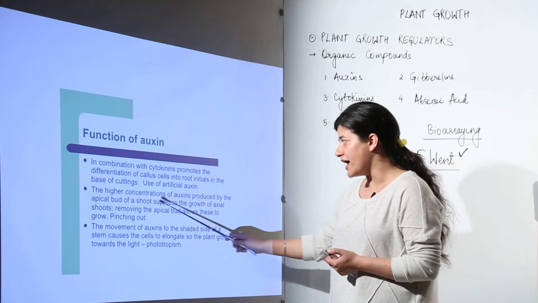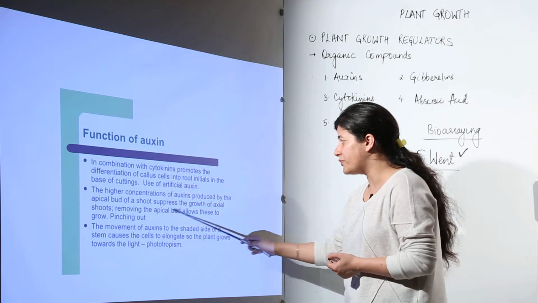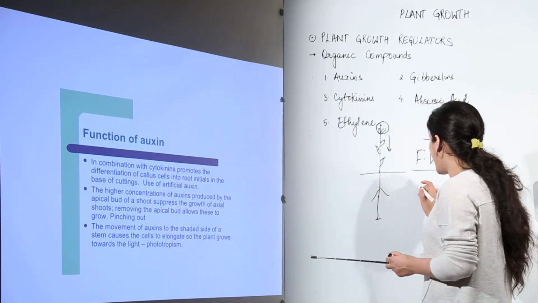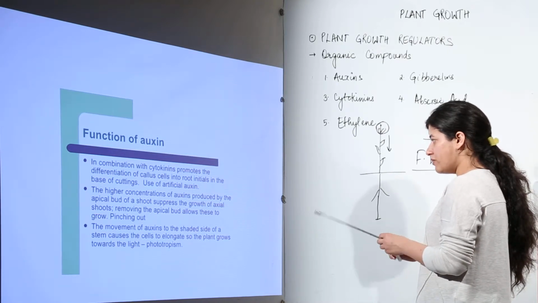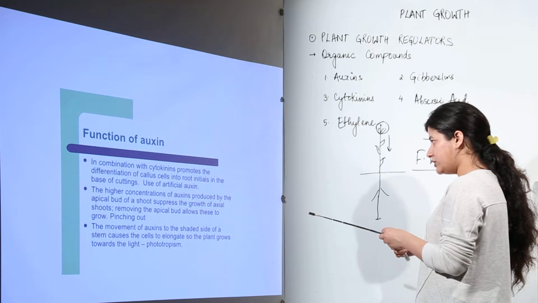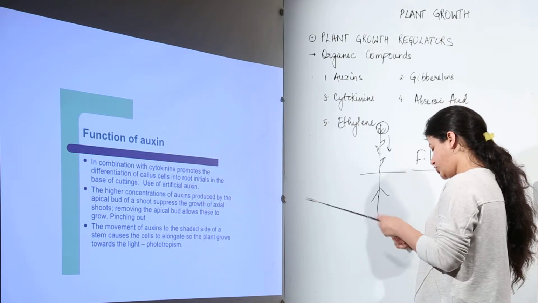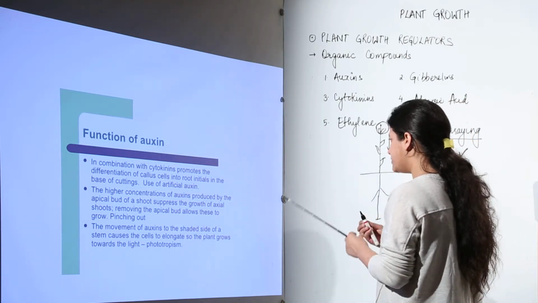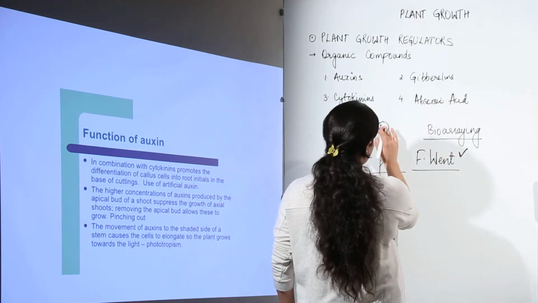When there is a higher concentration of auxins, the apical bud of the shoot suppresses the growth of axillary shoots, and this is known as apical dominance. Now, what is apical dominance? The axillary shoots, that is the lateral growth shoots, would not stop exactly, but they would reduce their growth, and the main apex would rise further.